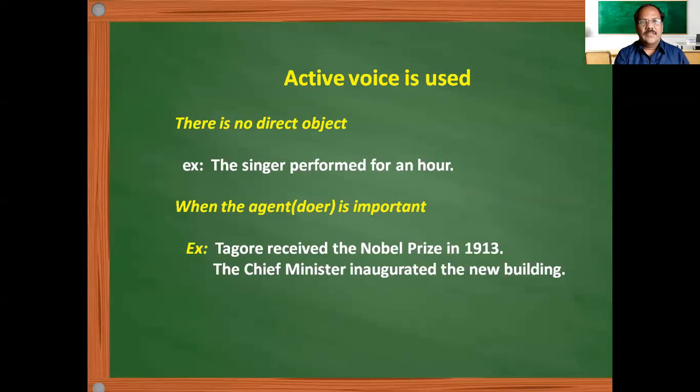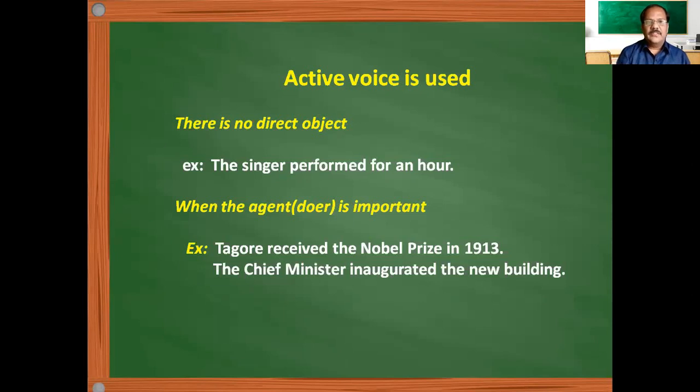So let us have a critical look at them. When there is no direct object, what is a direct object? The normal sentence structure is subject plus verb plus object. So when there is no direct object, we use the active voice. For example, the singer performed for an hour. The singer performed for an hour, but we don't have an object here. So in sentences where we don't have a direct object, we use active voice.